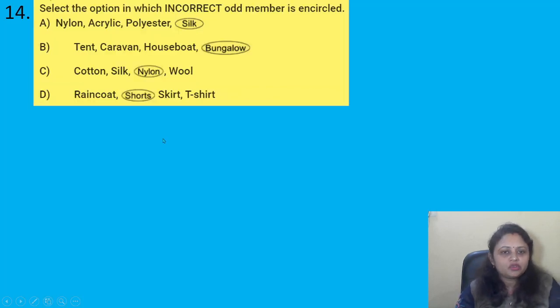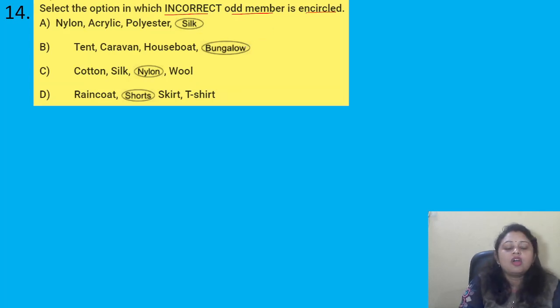Select the option in which the incorrect odd member is encircled. Options are A, nylon, acrylic, polyester, silk. B, tent, caravan, houseboat, bungalow. C, cotton, silk, nylon, wool. D, raincoat, shorts, skirt, t-shirt. So here the correct answer is option D, because shorts should not be encircled; the raincoat should be encircled.